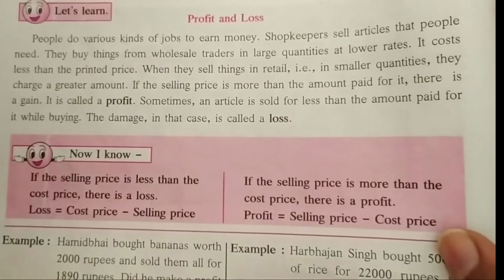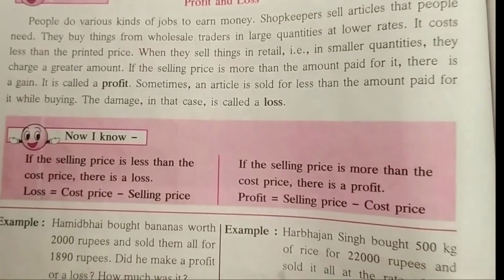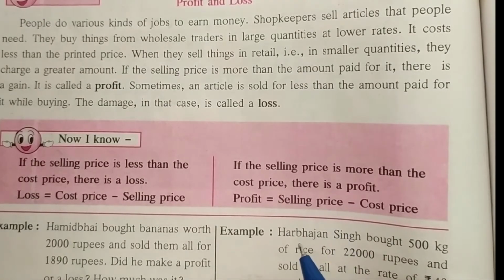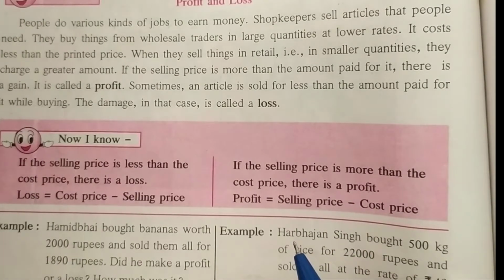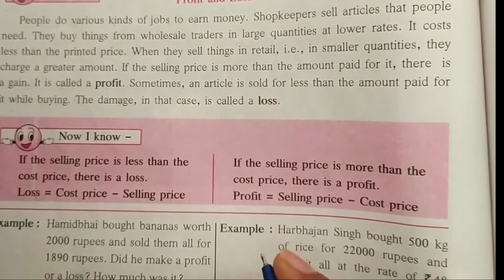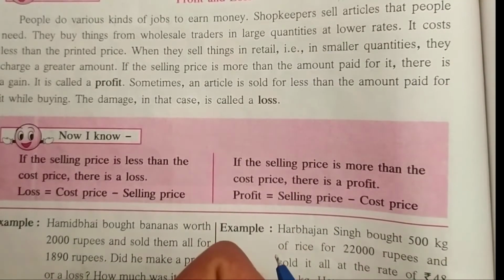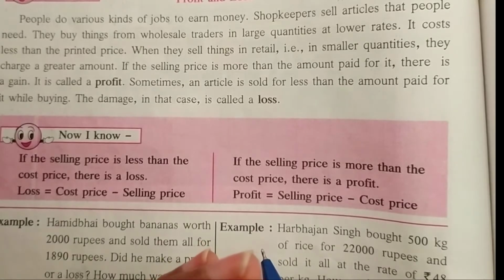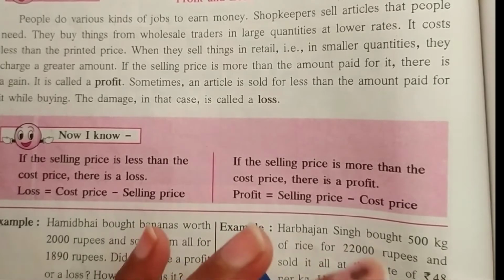Now we are going to learn about the terms profit and loss. Look here, when various kinds of jobs are done by people, they can earn money. Shopkeepers sell articles that people need. They buy things from wholesale traders in large quantities at lower rates.